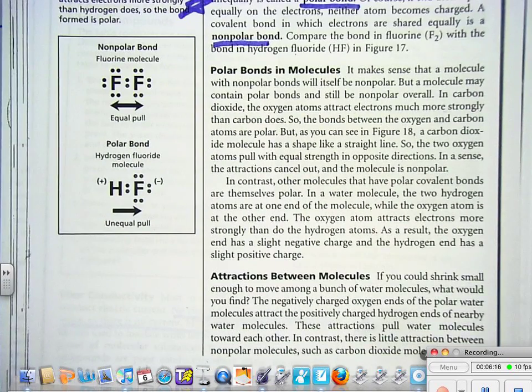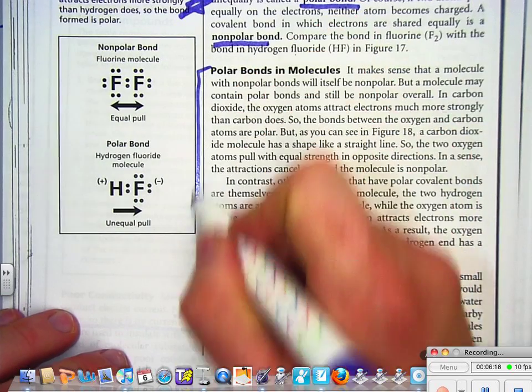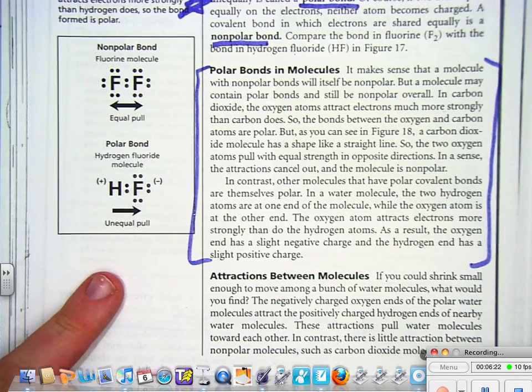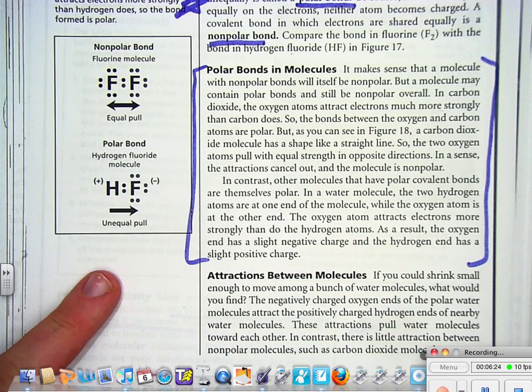Class, I recognize that this topic, this paragraph, is challenging. You should pause the video, read it again, until you get it.